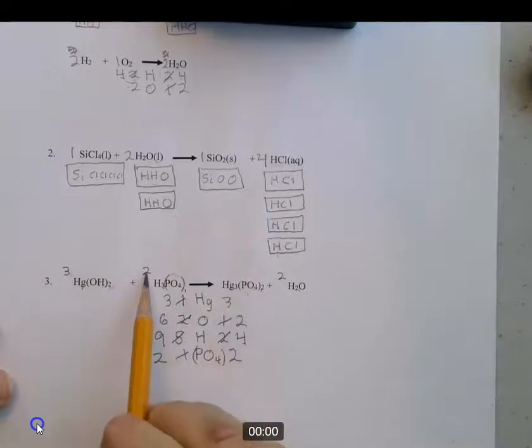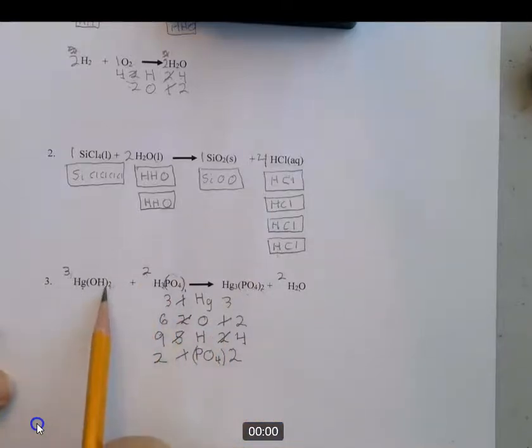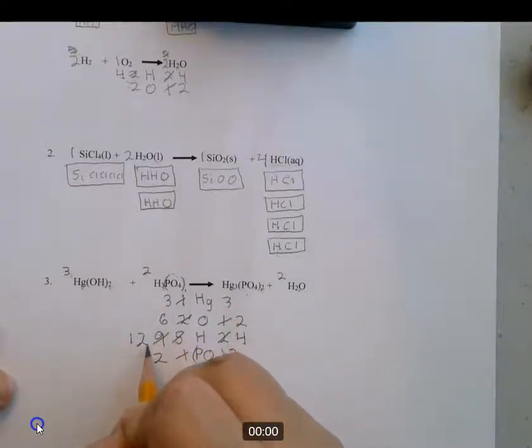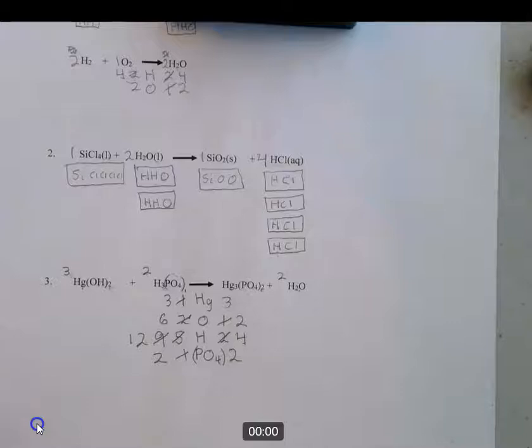But again, that changes our H. So you notice how many times the H is changing. You have 3 times 2 is 6, and 2 times 3 is 6. So that means we now have 12 hydrogens on the left side. Again, slow down, stop if you need to, pause and think about these a little bit, okay? This is a pretty hard problem, and so we're doing this one together. Okay.